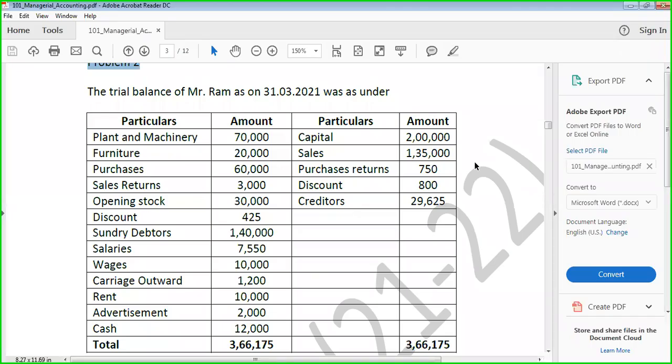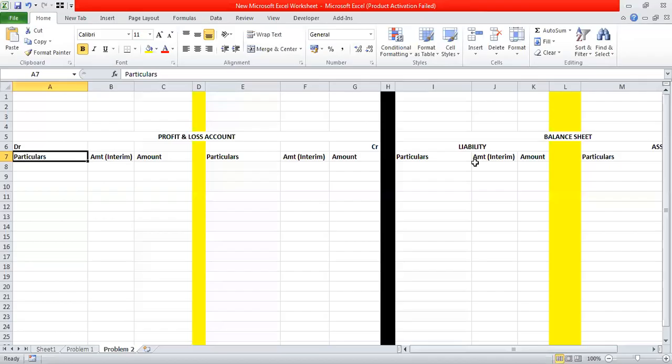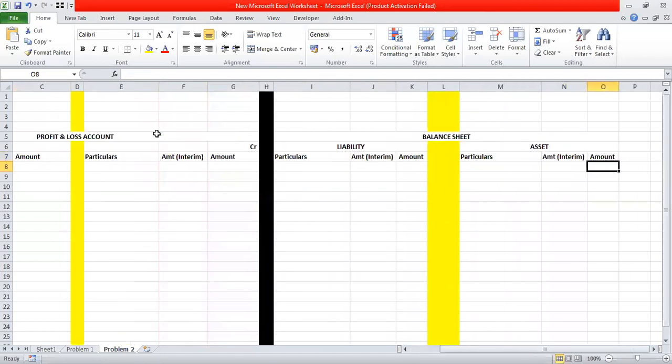First, we were having plant and machinery of 70,000, right? So we have already discussed it should be the part of balance sheet. So let's write it on the asset side amounting to total 70,000.